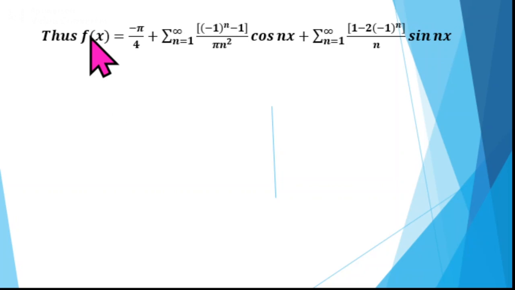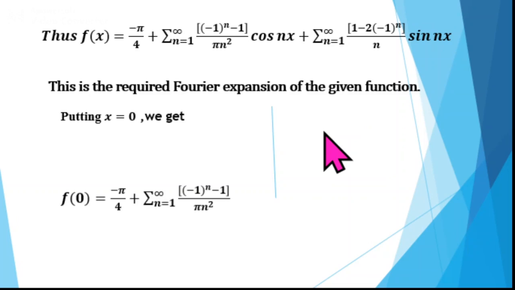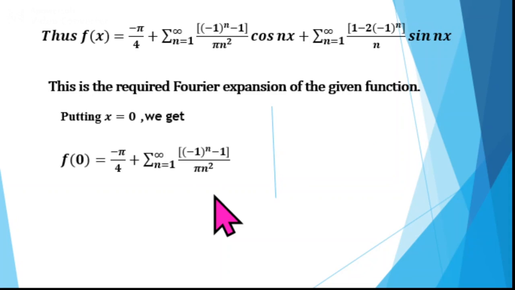So the Fourier series becomes f of 0 equal to minus pi by 4 plus summation n from 1 to infinity minus 1 raised to n minus 1 by pi n square cos 0. Cos 0 is 1. Next, plus summation n from 1 to infinity 1 minus 2 into minus 1 raised to n by n sin 0. Sin 0 is 0, so this entire term becomes 0. So in the next step we get f of 0 equal to minus pi by 4 plus summation n from 1 to infinity minus 1 raised to n minus 1 by pi n square.